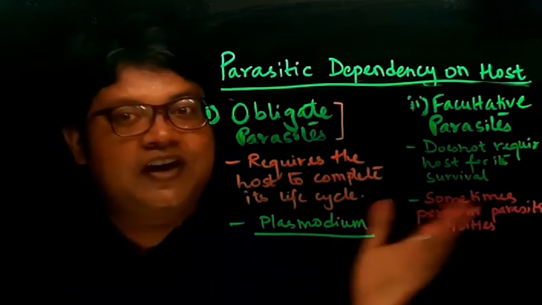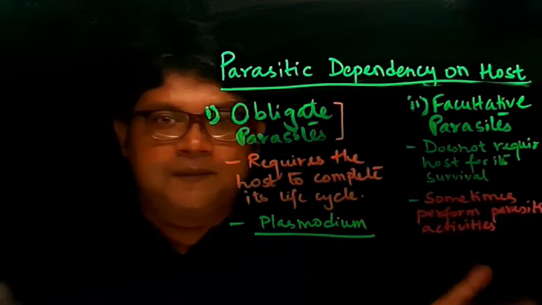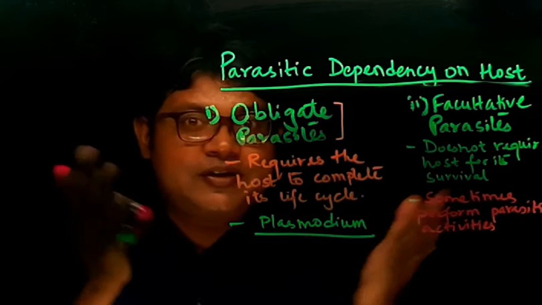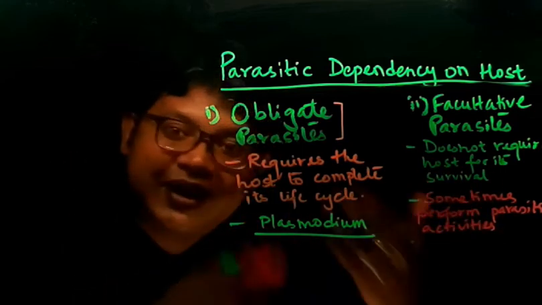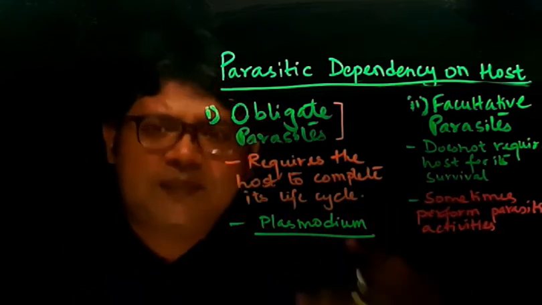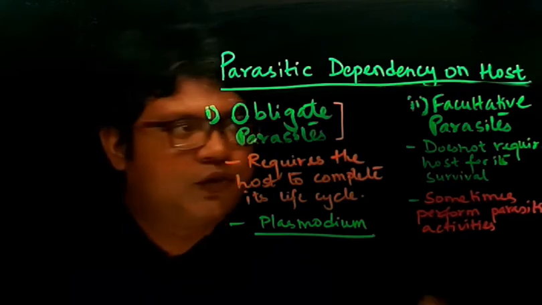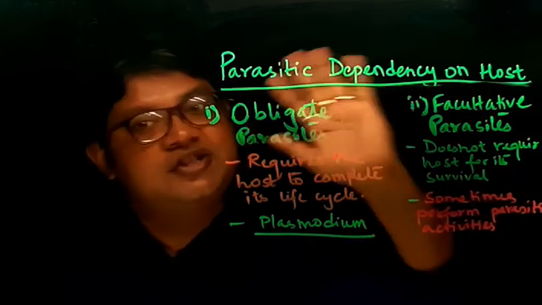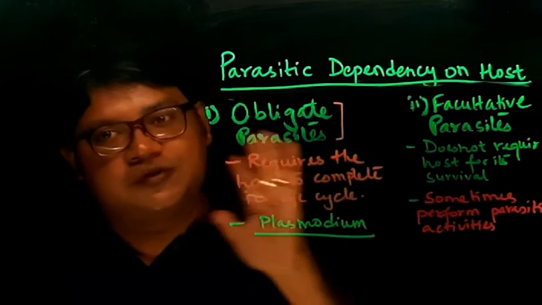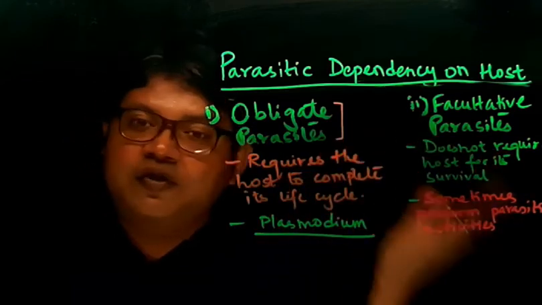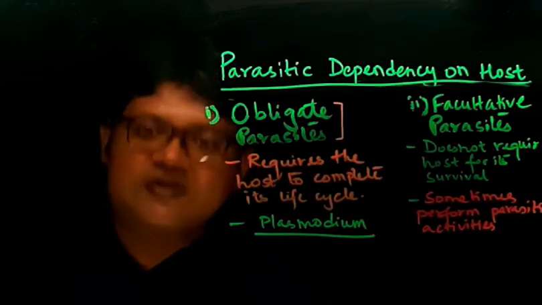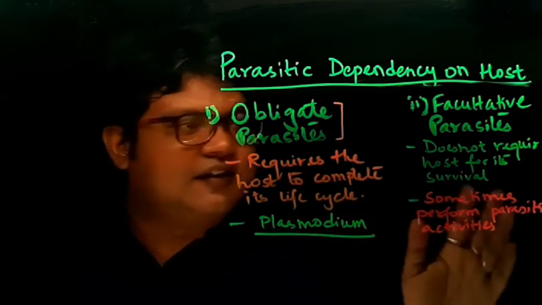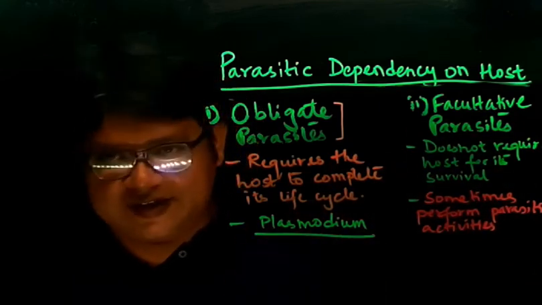So they can live freely on their own, but together with that, they sometimes do some parasitic activity. Those parasites which can survive without the host, but sometimes do parasitic activities, are called facultative parasites.